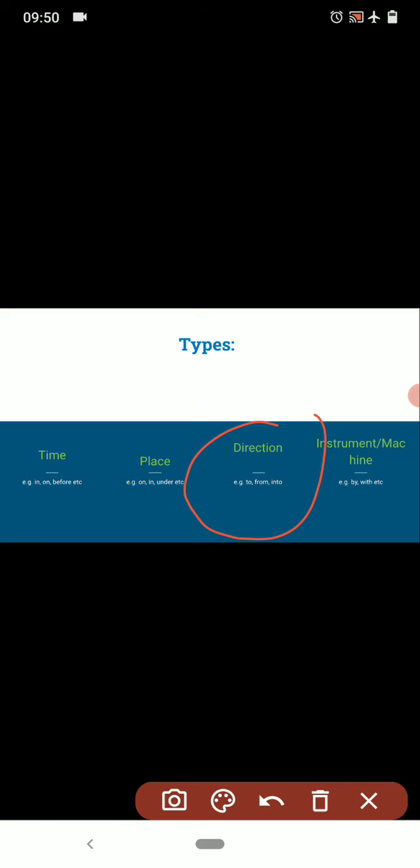Many are there. For example, I go to school. So here school is the noun, right? And the action is going. So in what direction it is going, that is shown over here using the word to. If we remove the word to, we will not find where that person is going. I go school, I go school. Do we get complete sense, proper sense? No, right? So the direction in which that person is going is shown using the word to. So the word to is a preposition of direction.